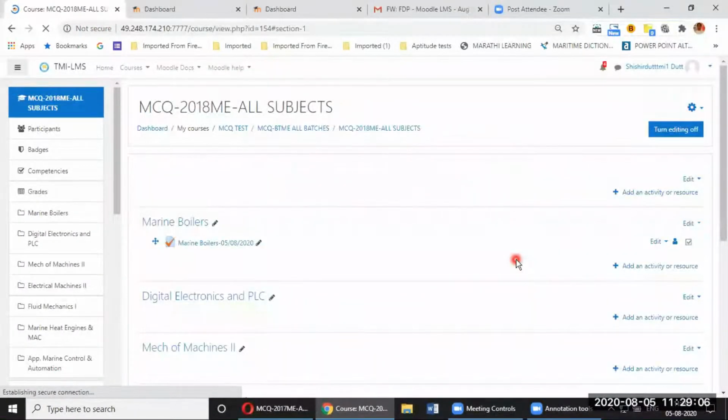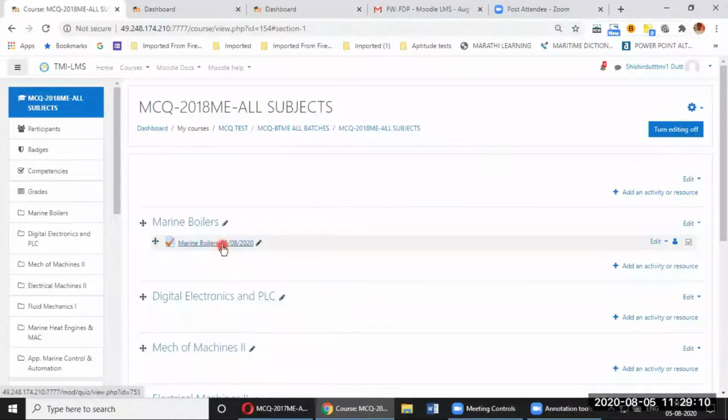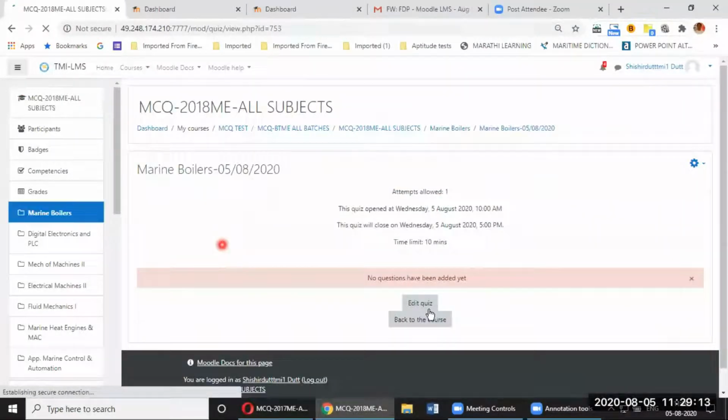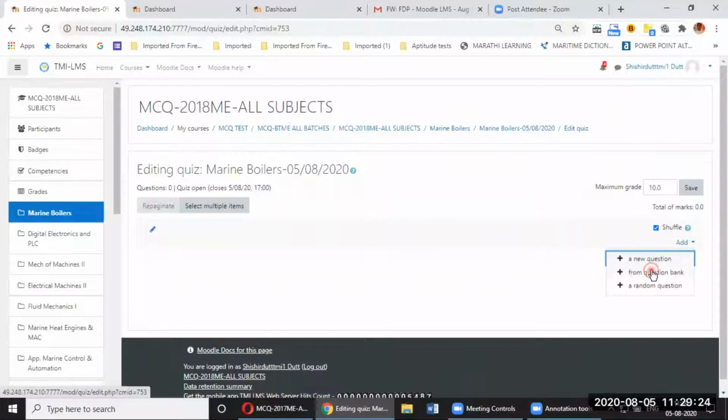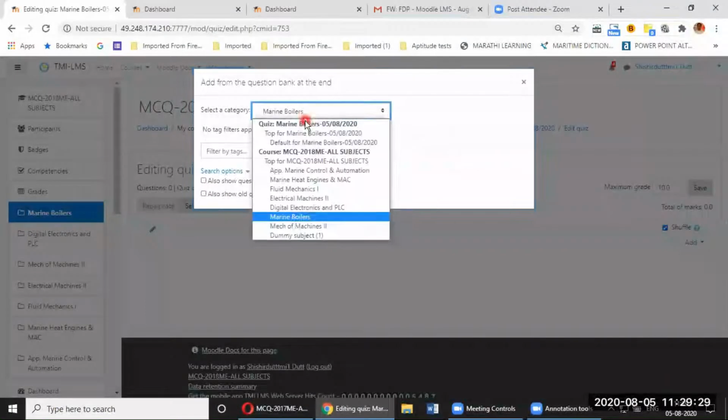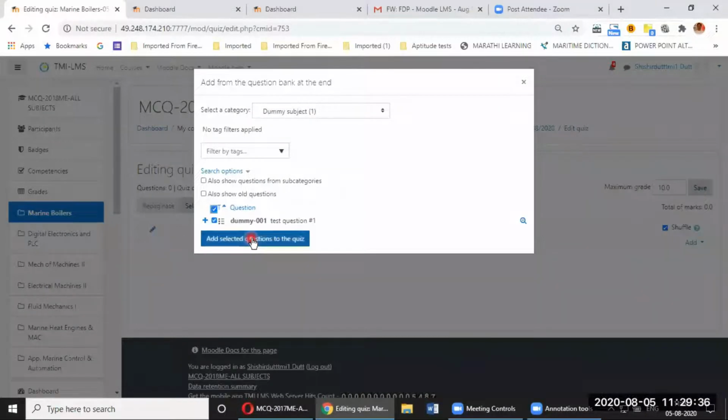And then once I have created the name of the quiz, I have to put the questions. So I click over here and I have to go and edit quiz. After edit quiz, I have to add the questions. You can click shuffle and add questions, add from question bank or add new question. You can put manually also. And here I have only questions under dummy subject, 1 question only. So I can only select one question. There is no other question. If I want to put more questions, I'll have to add them manually.